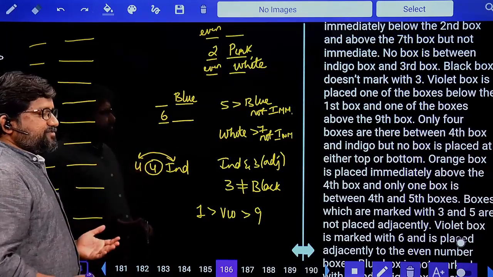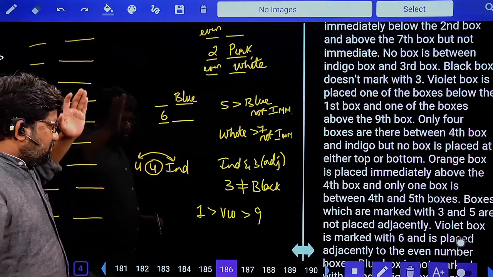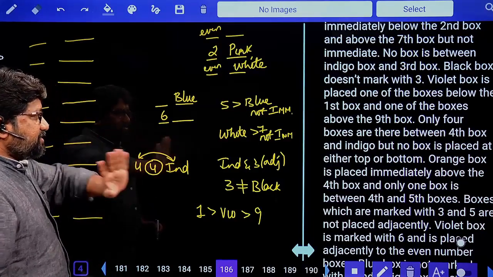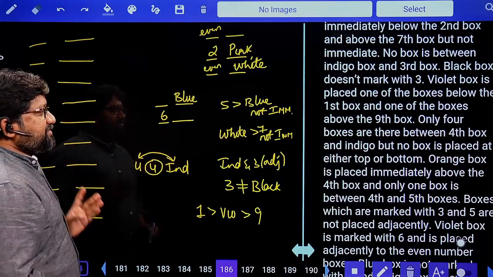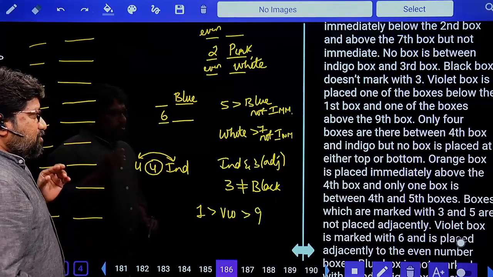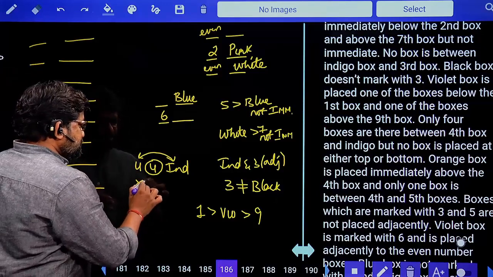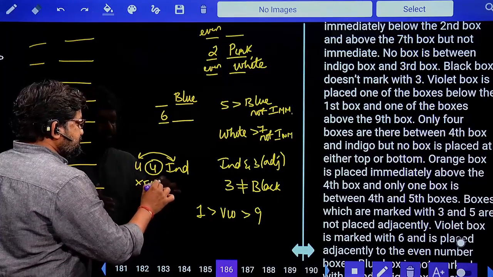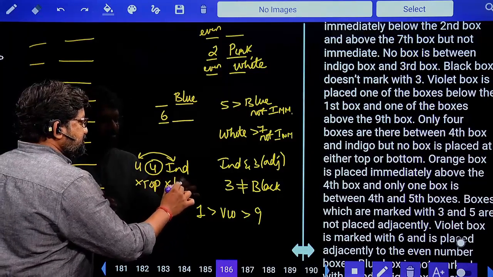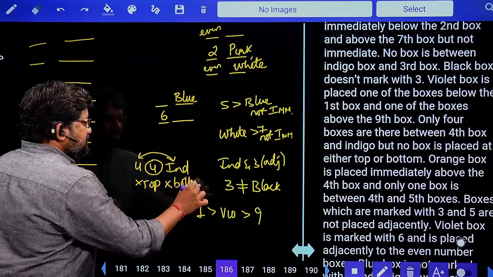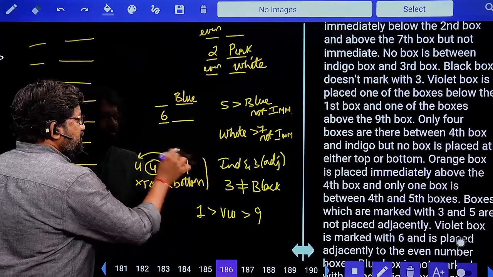Maybe indigo comes before 4, or 4 comes after indigo. We are not sure. But no box is placed either at the top or bottom. These two, not in the top position, not in the bottom position. Understood?